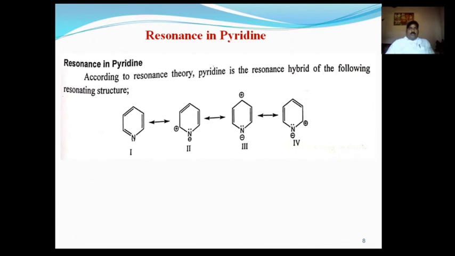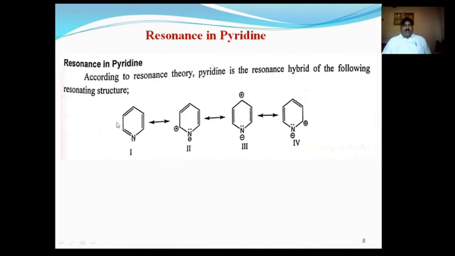Now the next part, resonance in pyridine. In resonance in pyridine, due to the delocalization of the electron pair, with the lone pair present on nitrogen lying outside the delocalization, or outside the ring, pyridine forms 4 resonance structures like this.